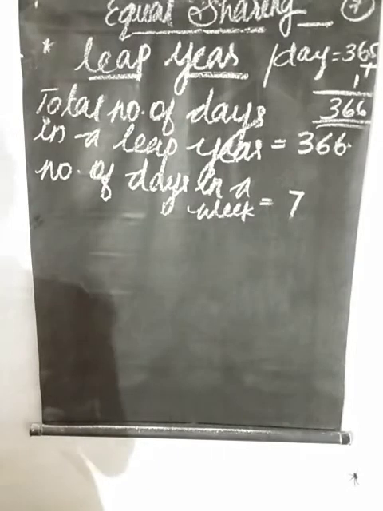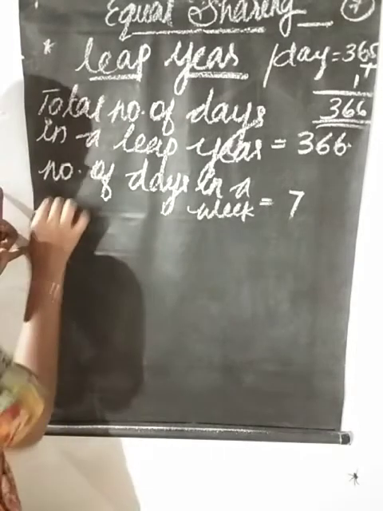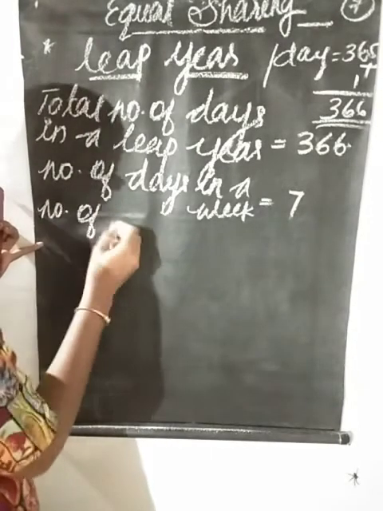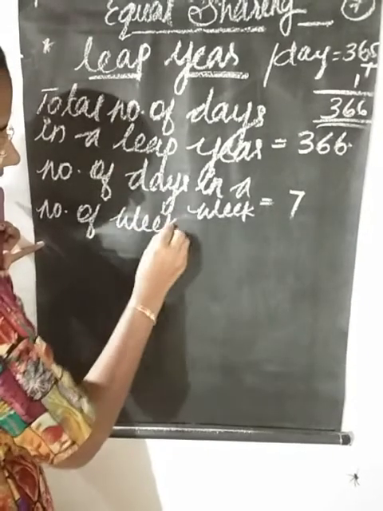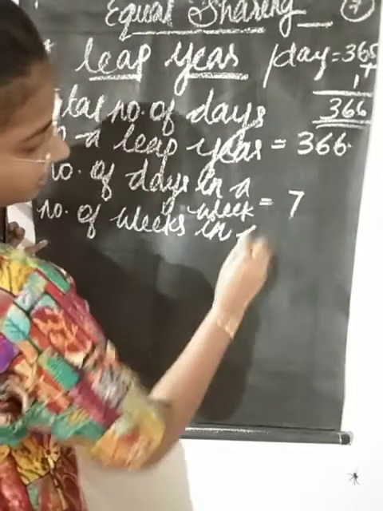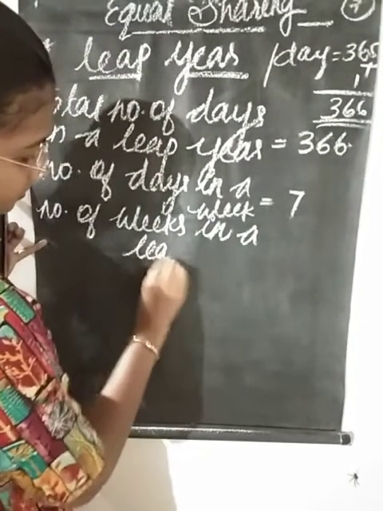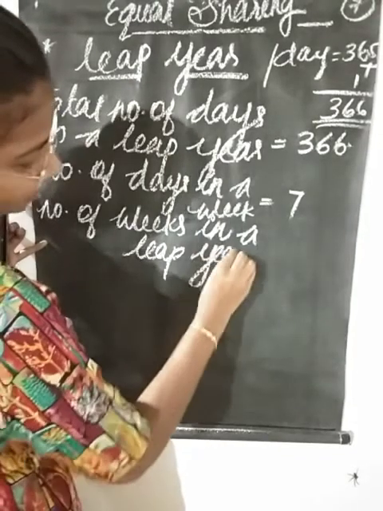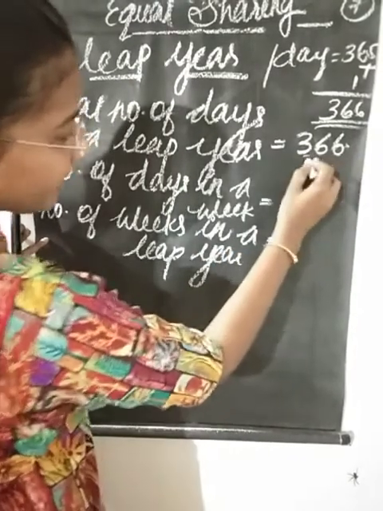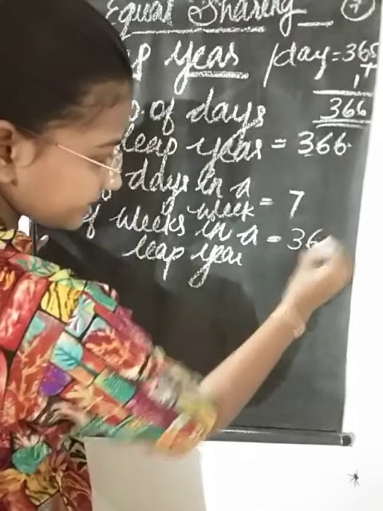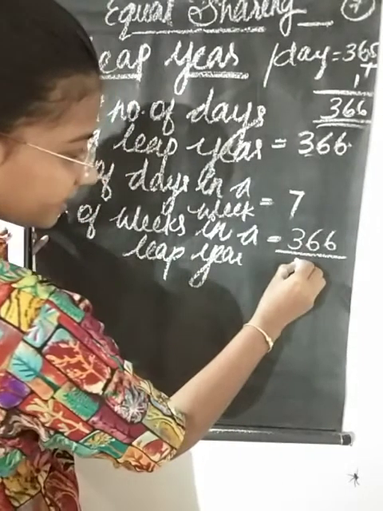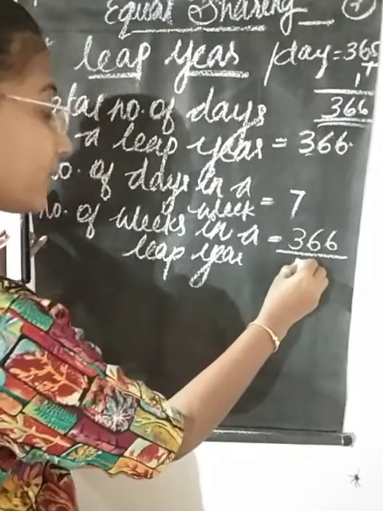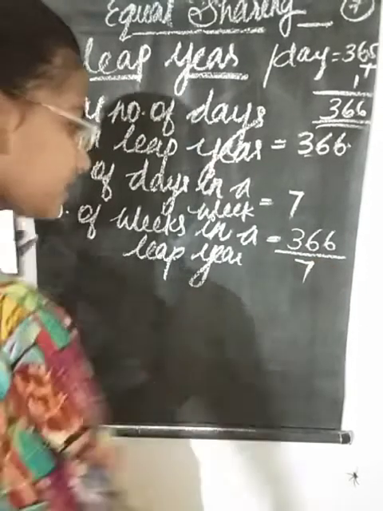So we want to find the number of weeks in a leap year. To find it, take the total days in a leap year, 366, and divide by the number of days in a week, that is 7.